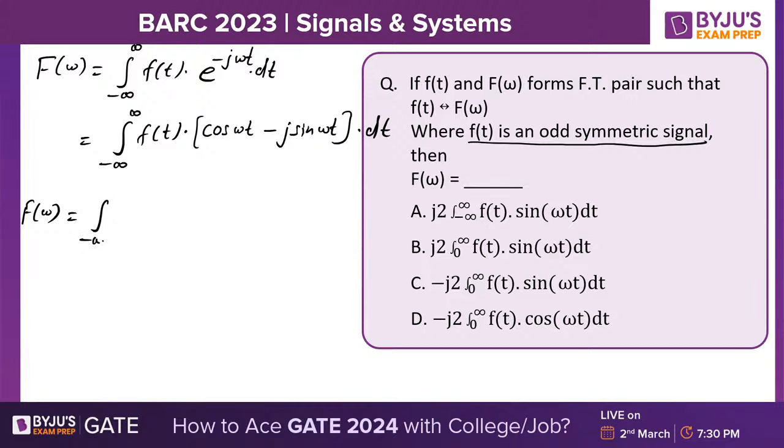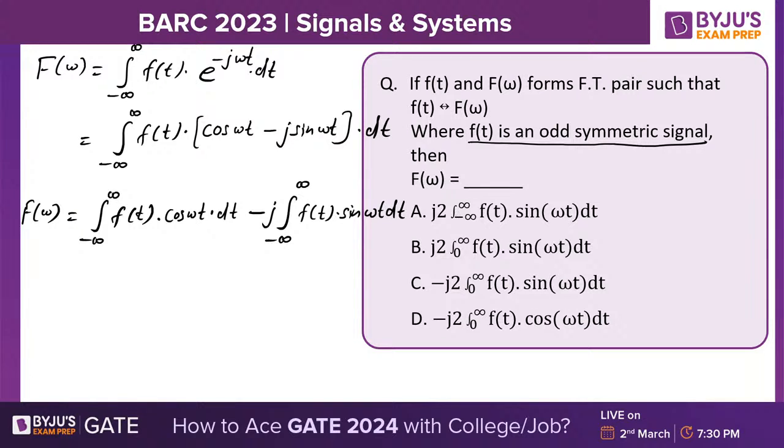First part is integral from minus infinity to infinity of f of t cos omega t dt. Second part is minus j, integral from minus infinity to infinity of f of t sin omega t dt.